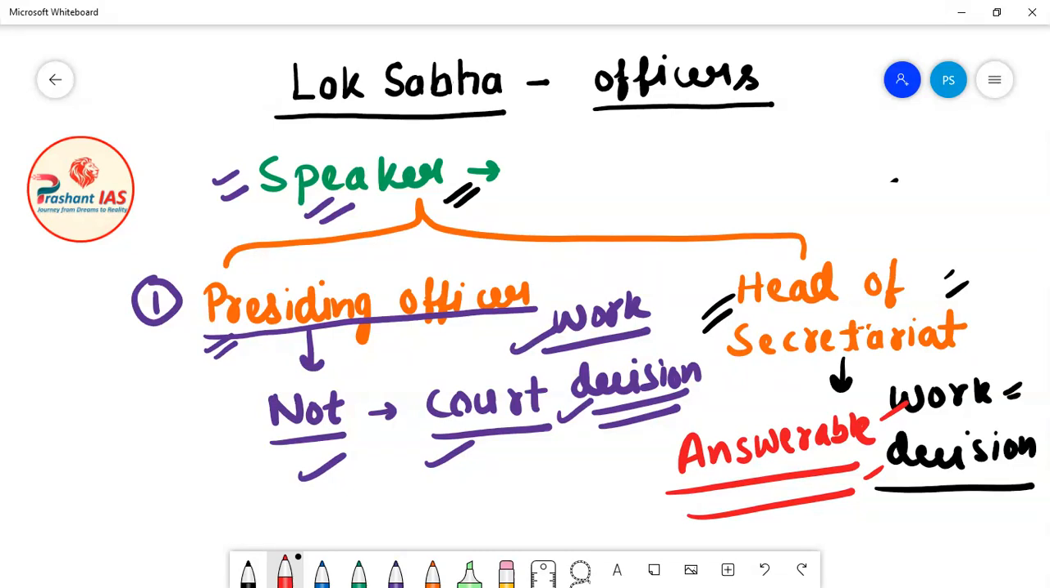So you have to remember that when the speaker acts as presiding officer, he is not answerable to the court of law. But when the speaker acts as the head of Lok Sabha secretariat, at that point of time he is answerable. So as presiding officer he is not answerable to court of law, and as the head of secretariat he is answerable to the court of law.